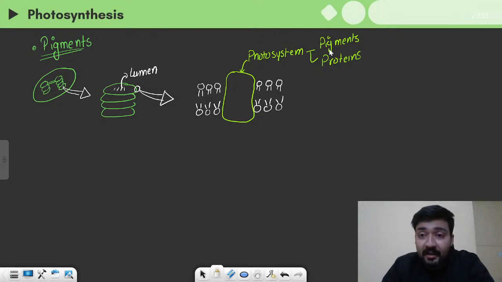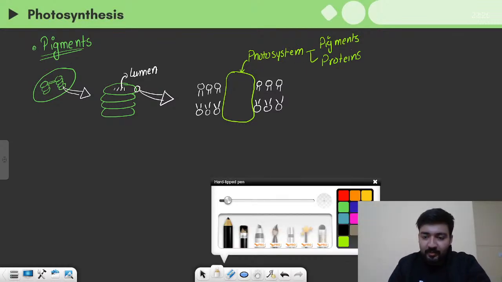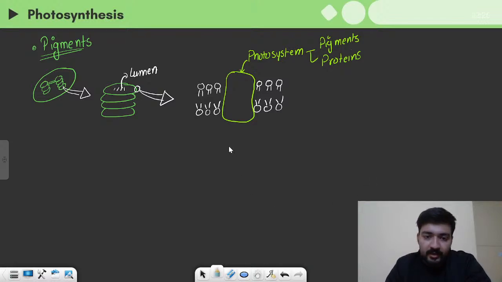Now, let us understand what can be the different types of pigments. And yes, we'll discuss the photosystem after discussing pigments. The pigments can be of different types, right? Pigments can be two major types, in fact three, but the third one is not in plants.